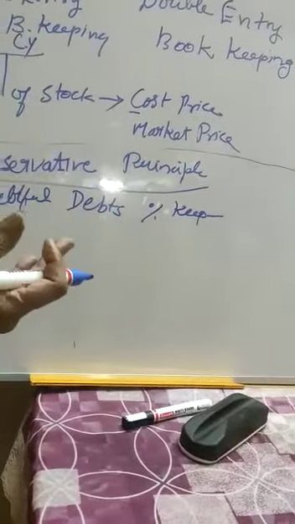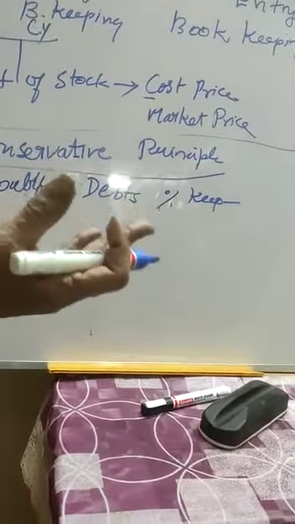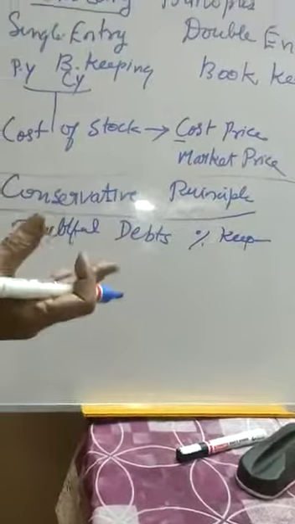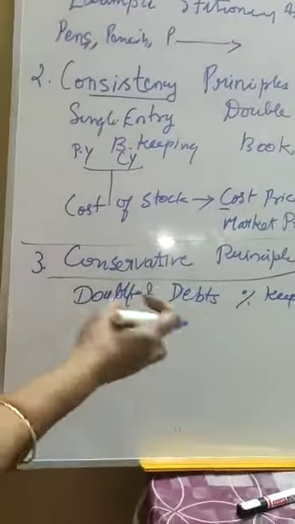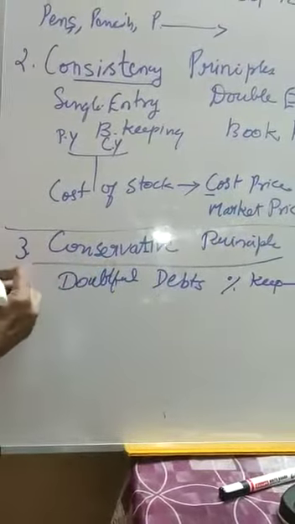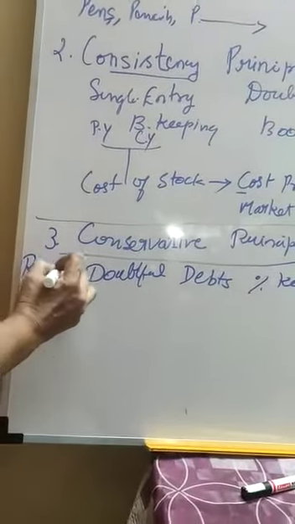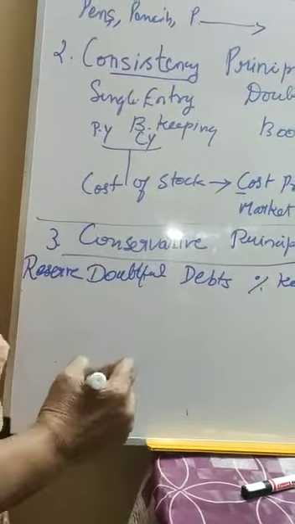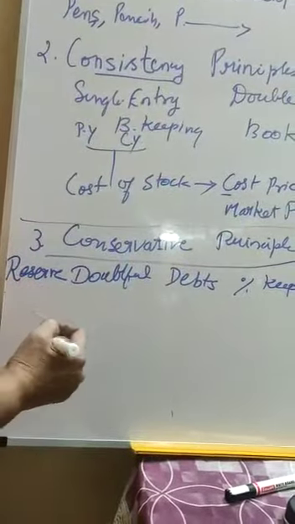They may get the money from the customers, they may not get. It depends upon the trustworthiness of the customers. The doubtful debts reserve is provided. Reserve for doubtful debts will be provided for them. That comes under conservative principle.